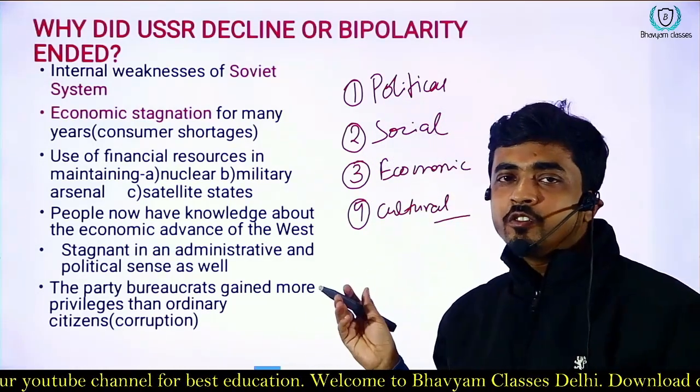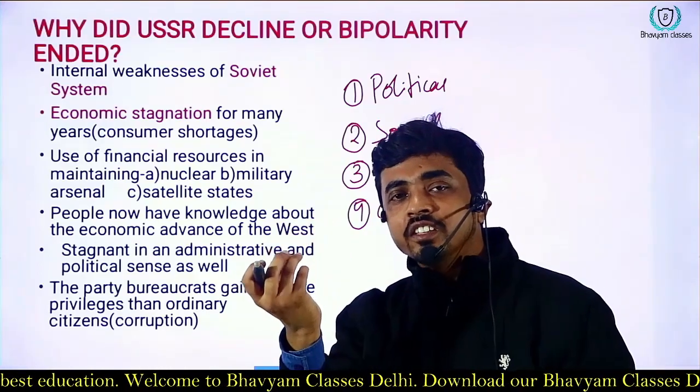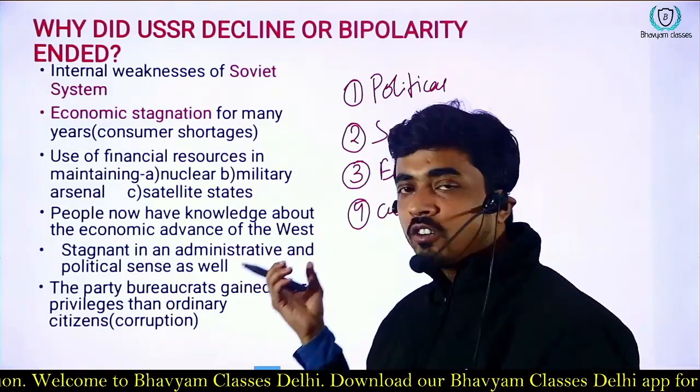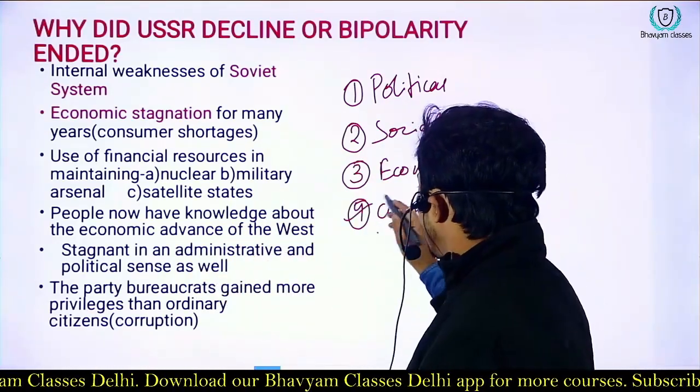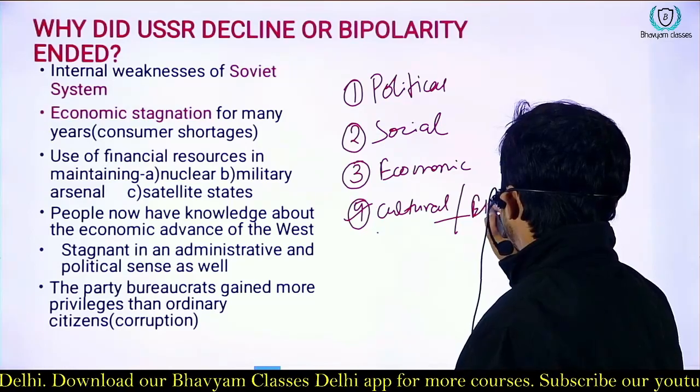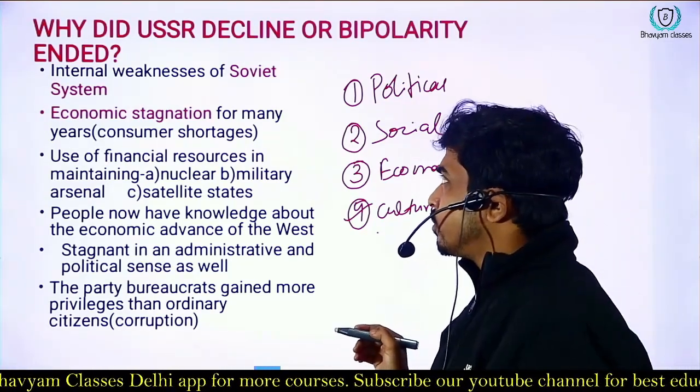In some instances you will find that religious factors also contribute to the decline of an empire, but religion is not important here. Culture, or we can say ethnicity, is important in this context.